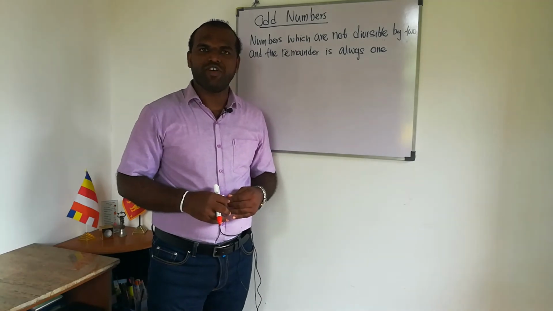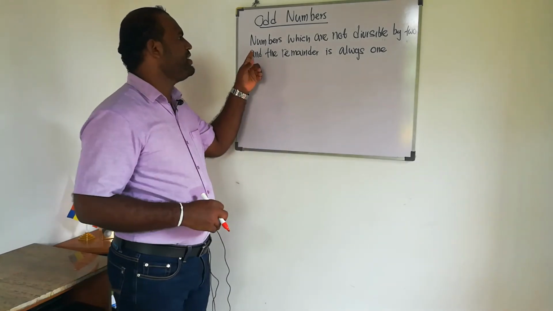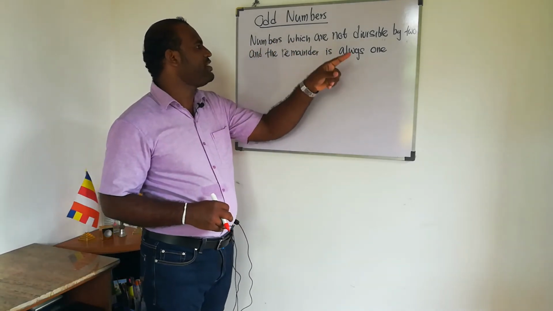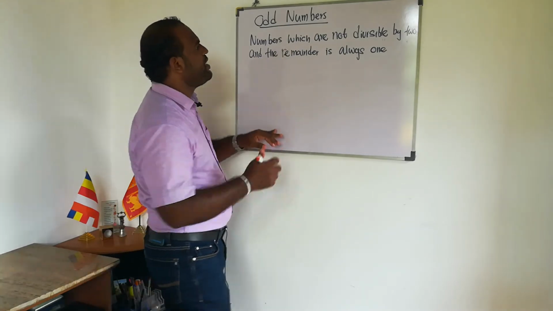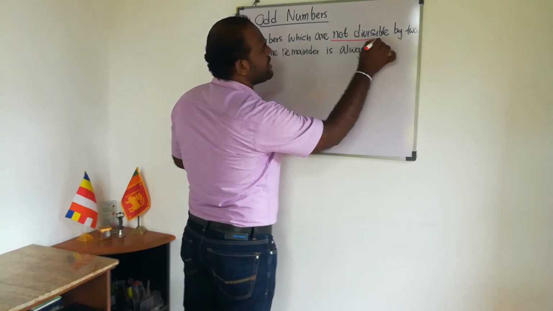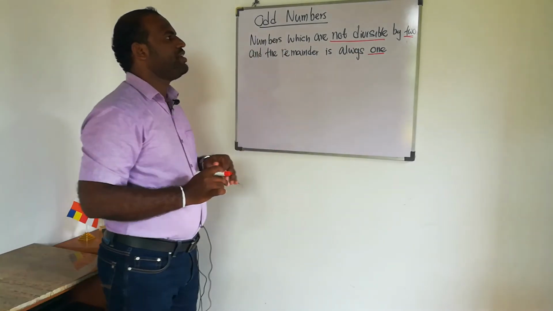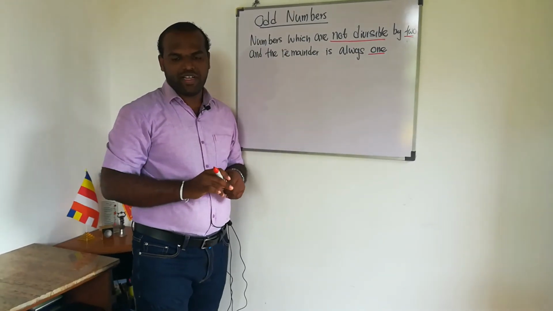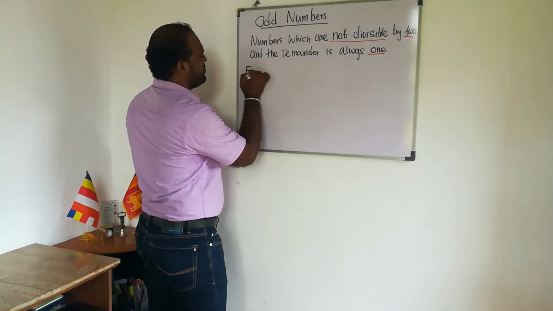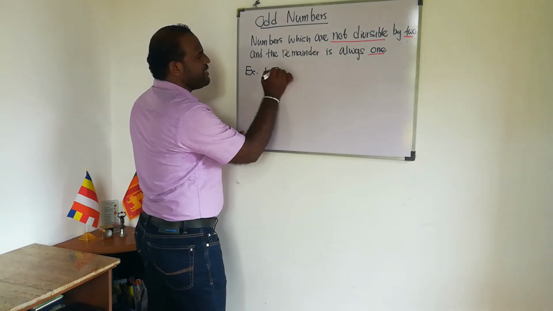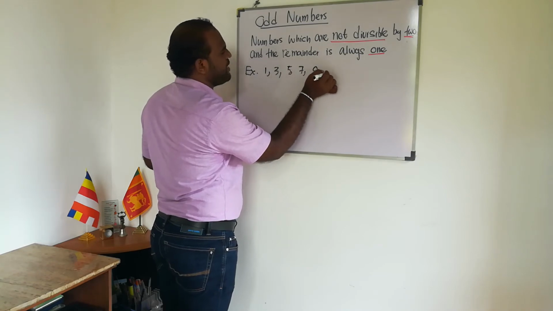Okay, now I'm going to talk about odd numbers. What are odd numbers? Numbers which are not divisible by 2 and the remainder is always 1. Let me give you a few examples. 1, 3, 5, 7, 9.